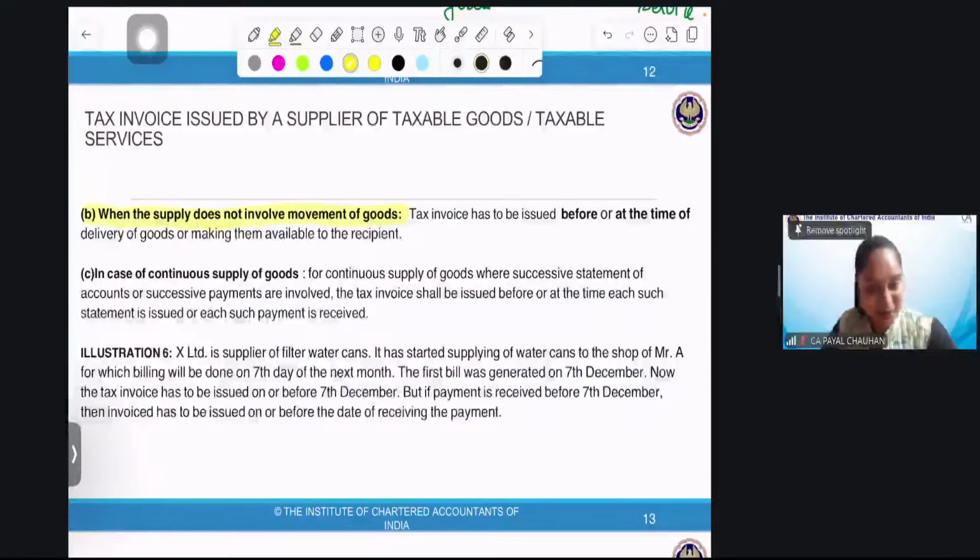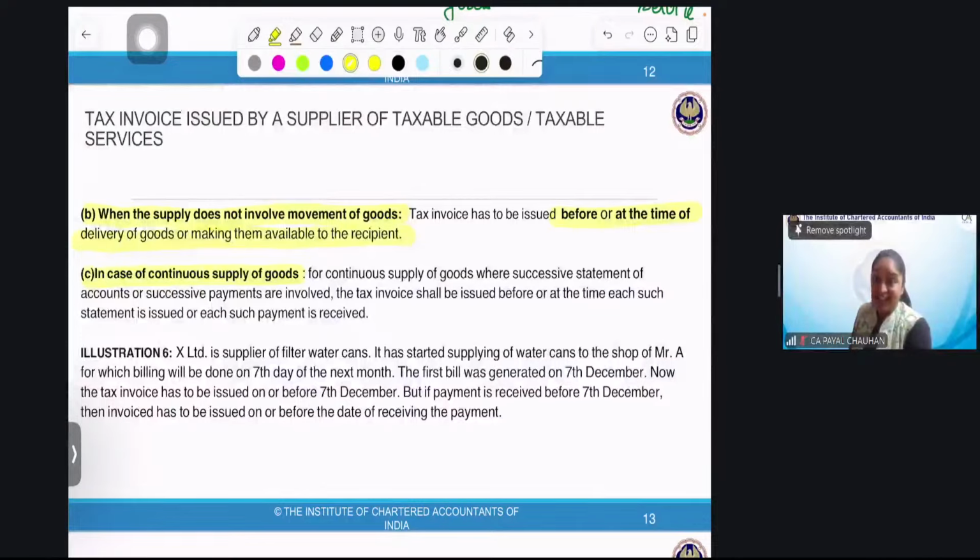Perfect. The invoice shall be issued before or at the time of delivery of goods, for making them available to the recipient. In that case, the invoice can be issued before or when the solar is made available to me for use. At that time also, the invoice can be issued. Then, in case of continuous supply of goods, is electricity a good? Question to you: is electricity a good?